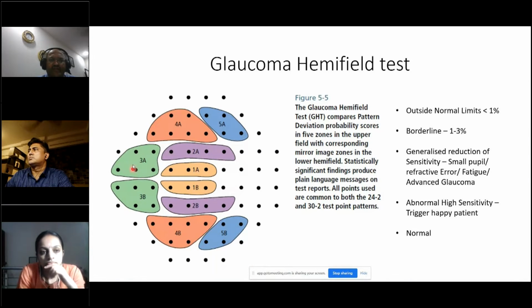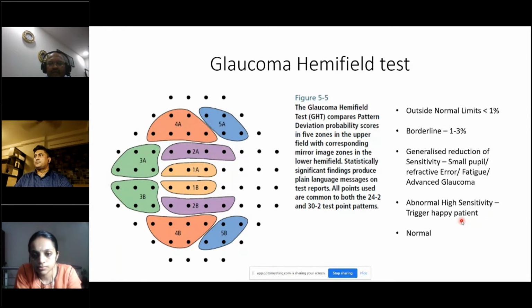The advantage of this is that whether you do it in a 30-2 or a 24-2, the peripheral points are excluded. The GHT, whether for 30-2 or a 24-2, remains the same. So the output which you get is either outside normal limits, which is, in fact, if you recollect, part of the Anderson's criteria. Borderline, which can be applicable to glaucoma suspect, can occur in 1 to 3% of the population. Generalized reduction of sensitivity: small pupil, refractive error, fatigue, advanced glaucoma, all these can cause a generalized reduction of sensitivity. Abnormal high sensitivity: a trigger happy patient. And normal will be given as a patient who has no field defect.